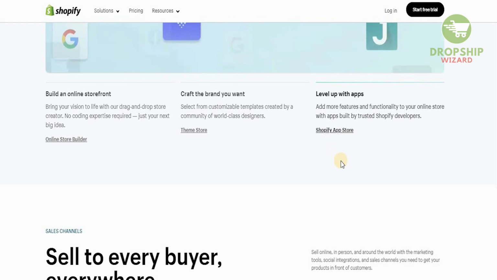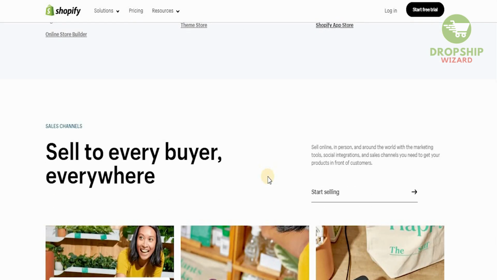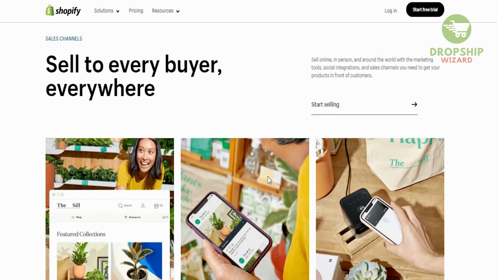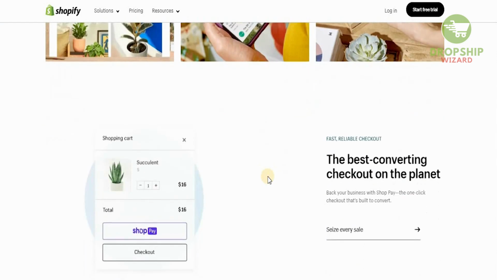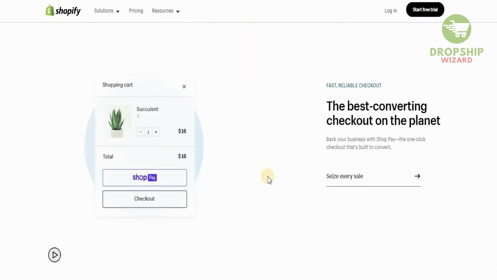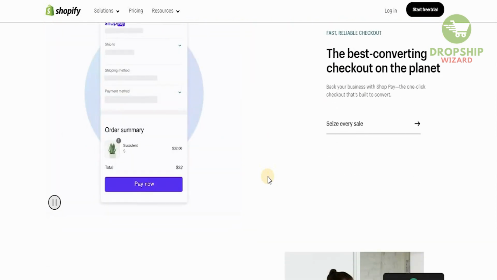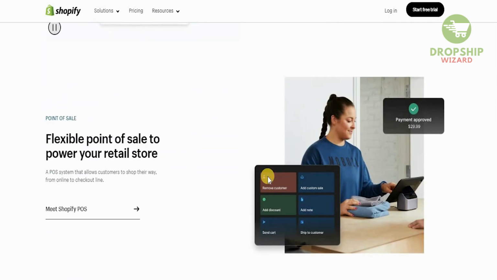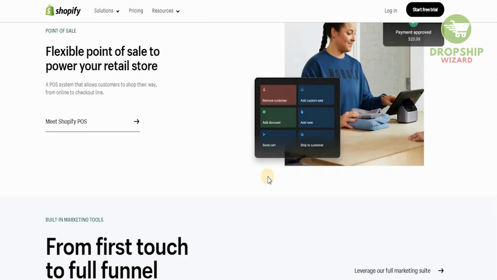You can even add more features and functionalities to your online stores with the apps that are built by trusted Shopify developers. And you can sell online, in person, and around the world with the marketing tools and social integrations and sales channels that you would need to get your product in front of customers. They've got the best converting checkout on the planet that powers your business with Shop Pay, and the one-click checkout that's built to convert, guys, and a point of sale system that allows customers to shop their way